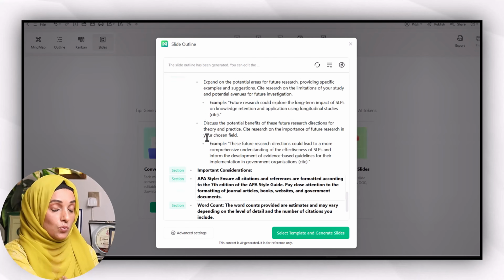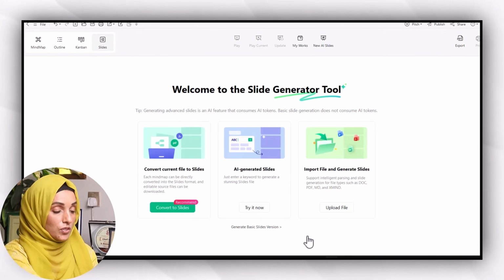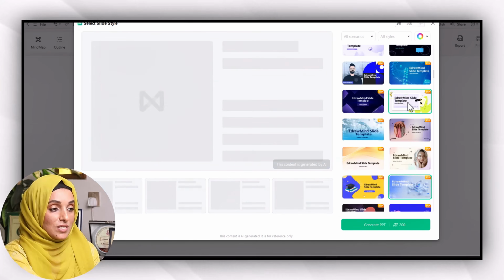And when the tool has finished creating the text of each slide, you will go to the select template and generate slide option, and in a few seconds you will be able to convert an entire complex document into an understandable, well-structured mind map along with a presentable presentation.